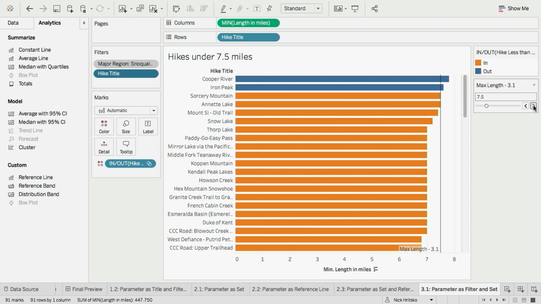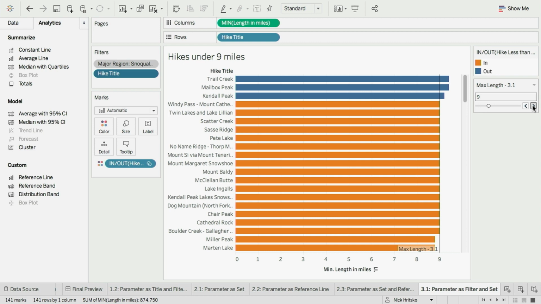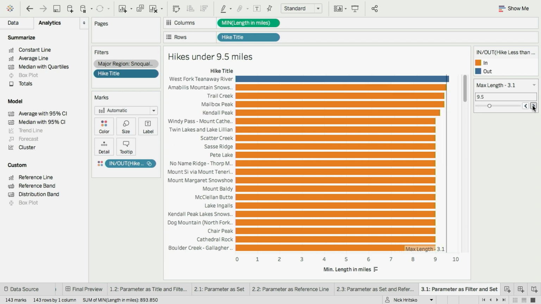But it's not quite what I'm looking for because, well, sometimes there are like 7 values there. Sometimes there's like 3, sometimes only 1. And what I really want is a consistent amount of context each time, no matter what my value is set to. So to get that, I'm going to use a table calculation.